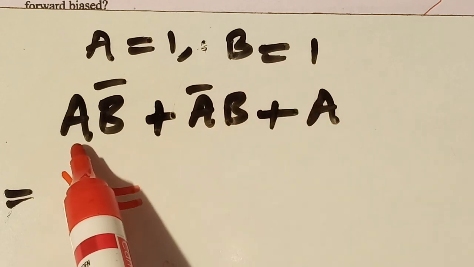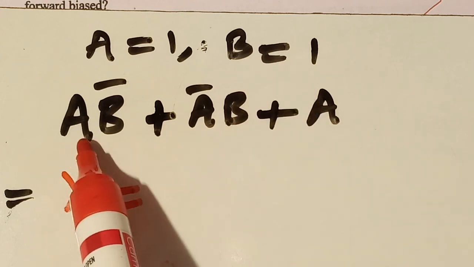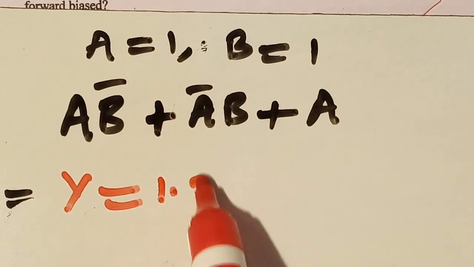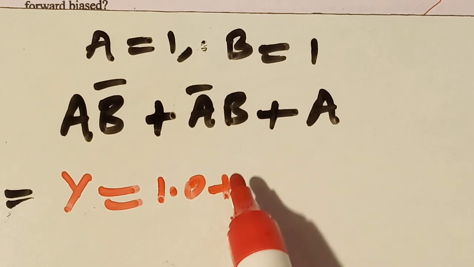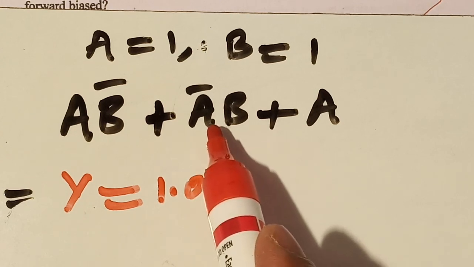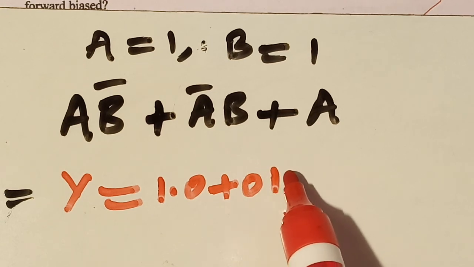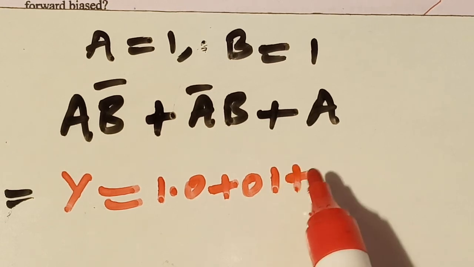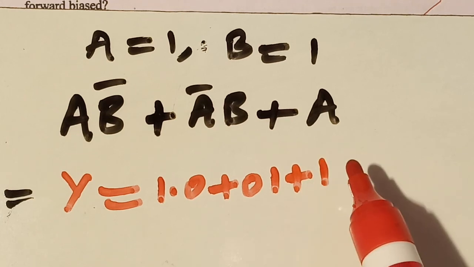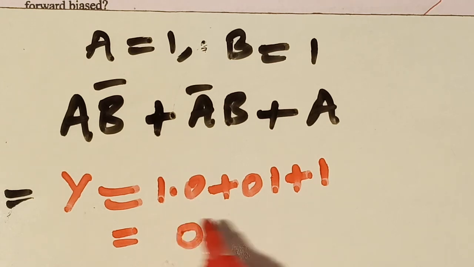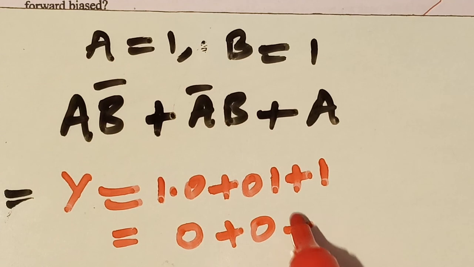Whenever A equal to 1, B complement, see A will be 1 and with B complement, that is 0, A and 0, 0. A complement, that is 0, B 1, again ORing with A equal to 1. So we will get 0 or 0 or 1. So the answer is 1.